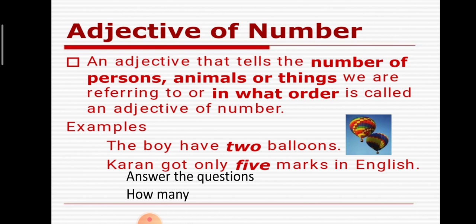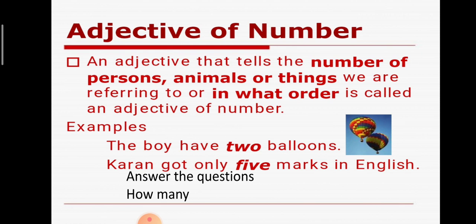For example, the boy has two balloons. So how many balloons does the boy have? Two balloons. Karan got only 5 marks in English. How many marks? 5. It's mentioning how many.